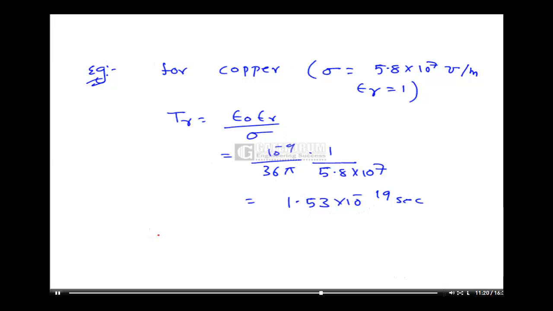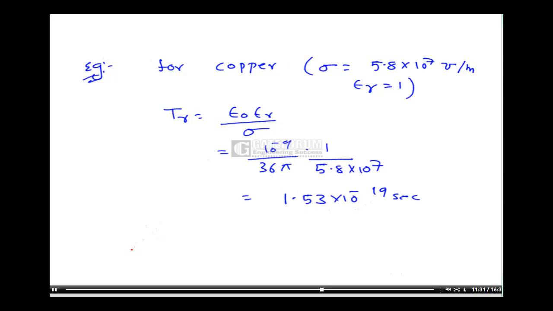It shows a rapid decay of charge placed inside copper. Now suppose for quartz, an insulator, we know that for quartz sigma is equal to 10 power minus 17 mhos per meter, and epsilon r is 5.